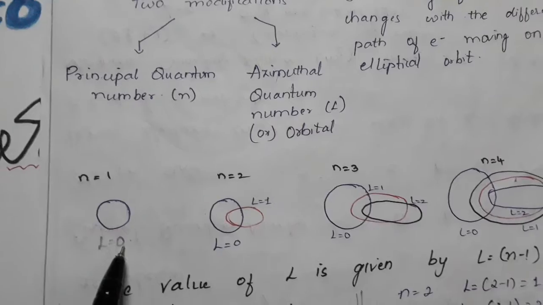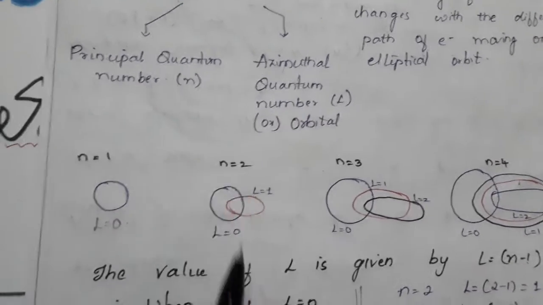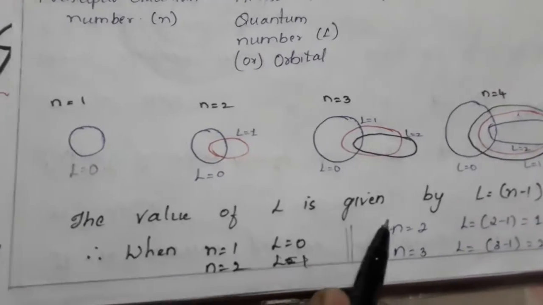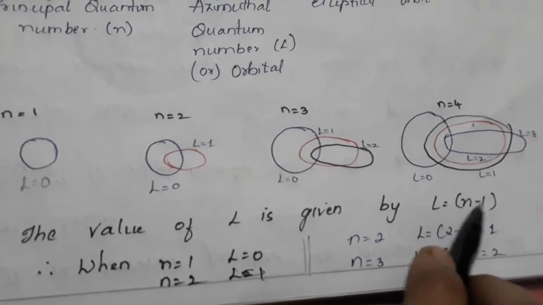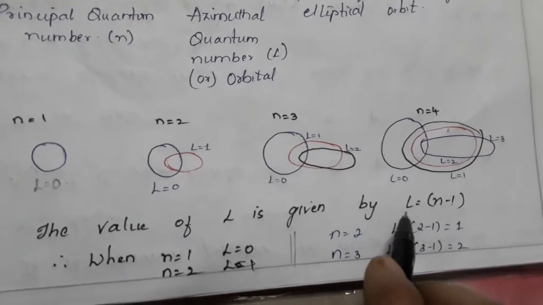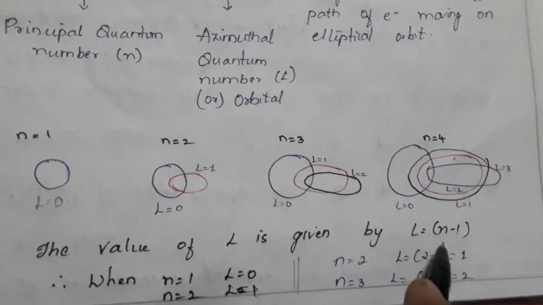Here he said, suppose n, the principal quantum number, is equal to 1, then l is equal to 0. How do we get this? We substitute in the formula l is equal to n minus 1. Right.